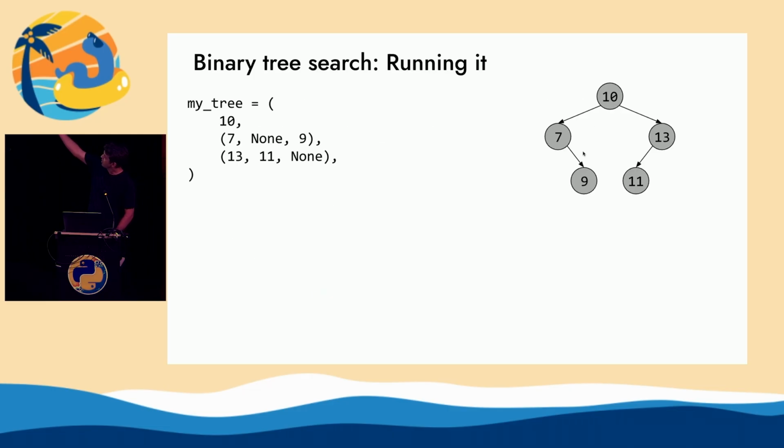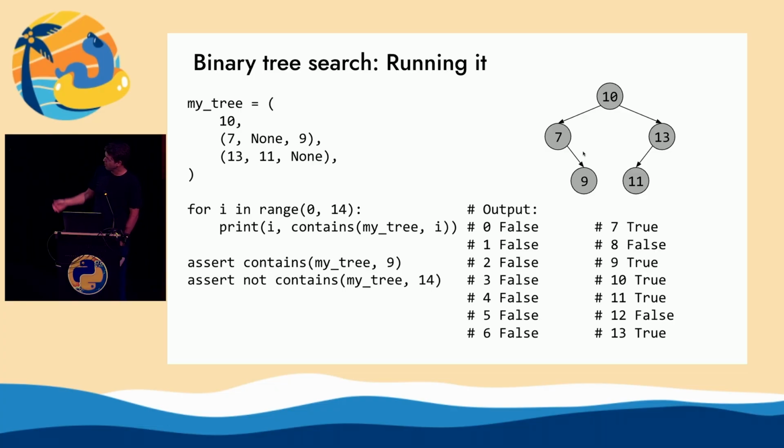And so we can run this code. So here's a tree, for example. This tree on the left, this nested tuple structure, this is what it actually looks like as a binary tree. And we can run some code on this contains function with just a for loop. And sure enough, we can see that all of the numbers that we expect to be in here are here. So 7 is in there, 9 is in there, 10, 11, 13, the rest are false. So looks good, it's working.